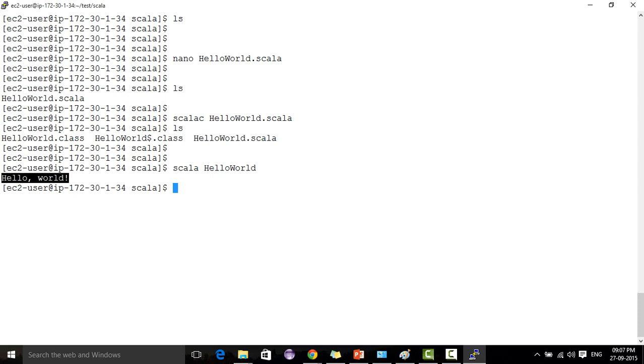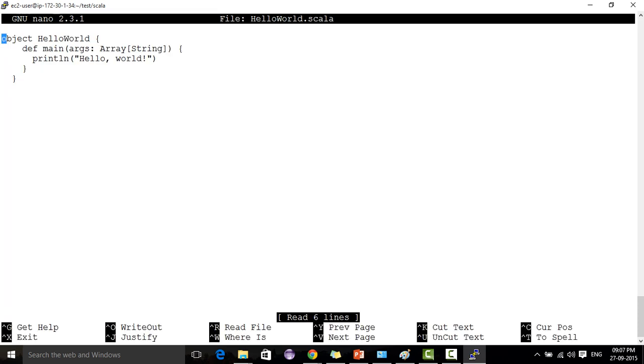What is that? It is nothing but the content we wrote: we just put hello world to print, so it got printed, nothing else. This is the basic hello world program, and this is the way a Scala program executes. This is the way to execute a Scala program from the command line, from a file.